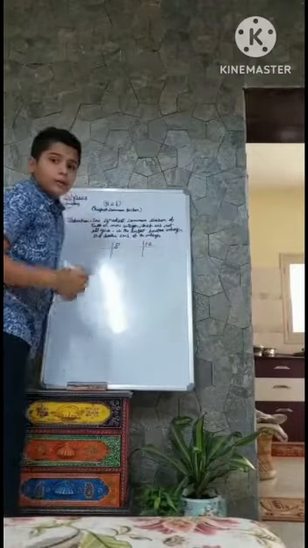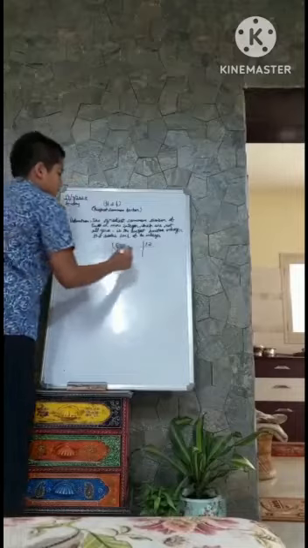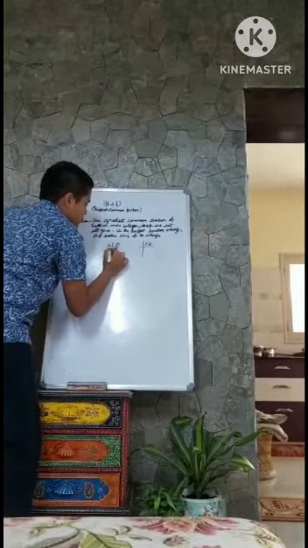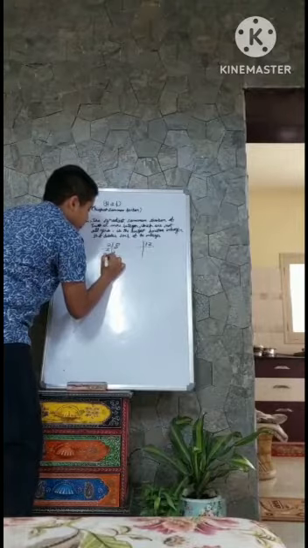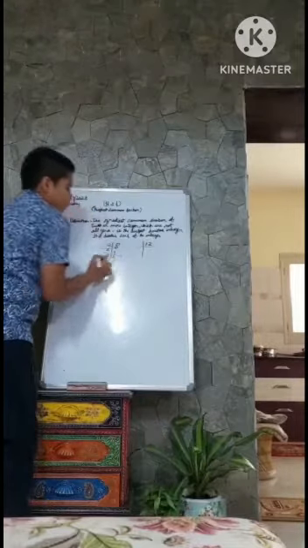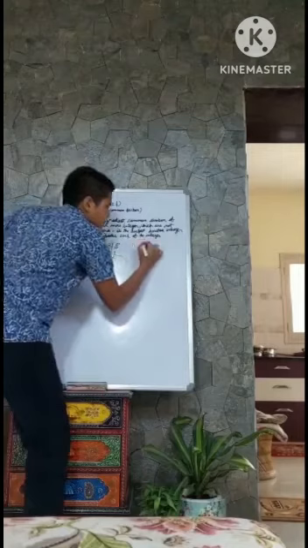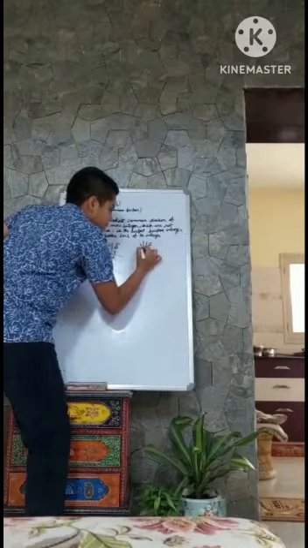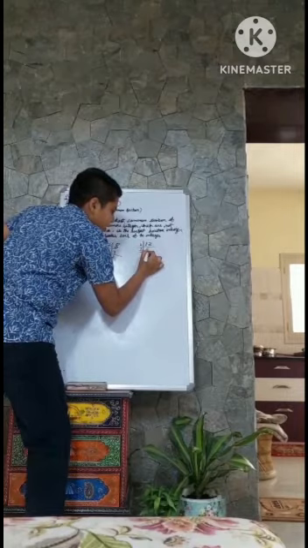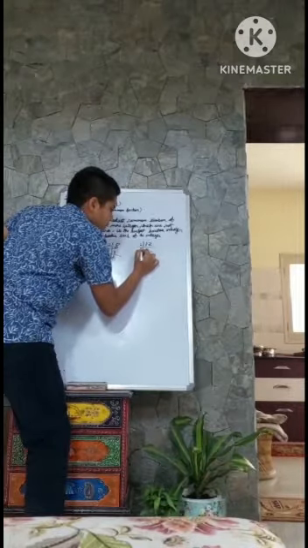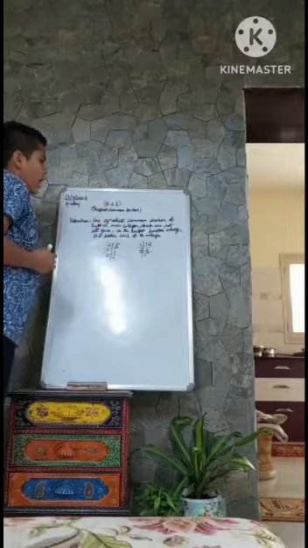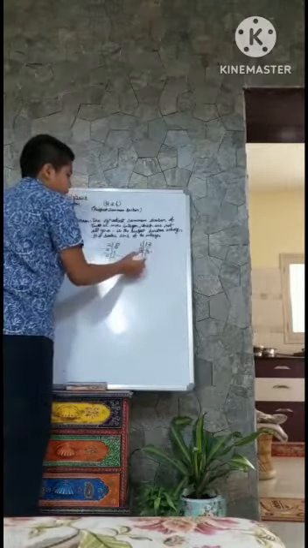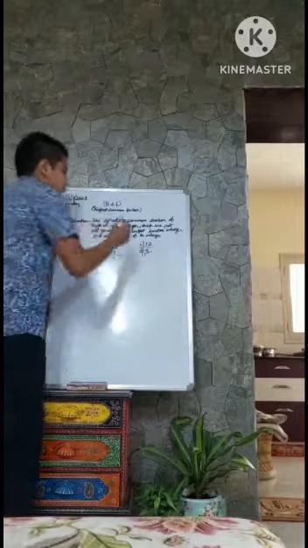We want to divide by the smallest number. Like 8 divided by 2 is 4, 4 divided by 2 is 2, and 2 divided by 2 is 1. Same there also. 12 divided by 2 is 6, 6 divided by 2 is 3, and 3 divided by 3 is equal to 1. I divide 3 by 3 because I can't divide 3 by 2. So I divide by 3.